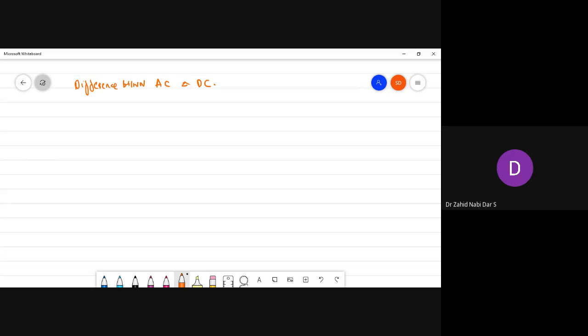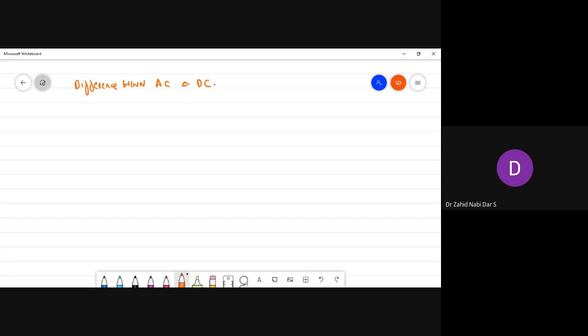See, number one thing is that in AC, the alternating quantity, the magnitude of current is varying with time. But in case of a DC, the current is constant with respect to time. Now the number second thing, in case of an AC, there is definitely reversal of direction while flowing in a circuit. But in case of a DC, it always flows in one direction.